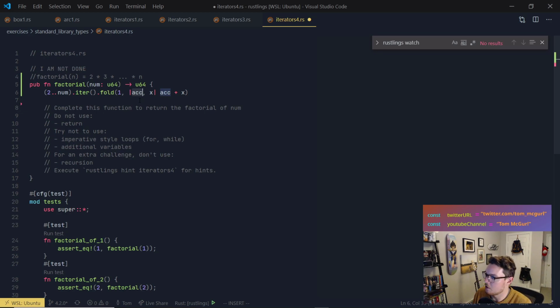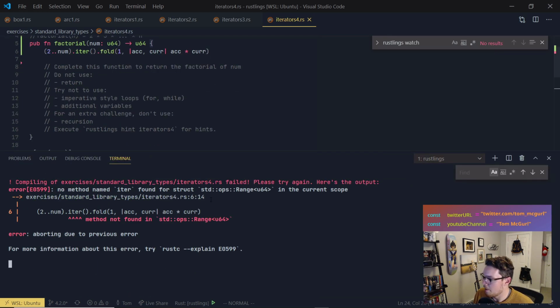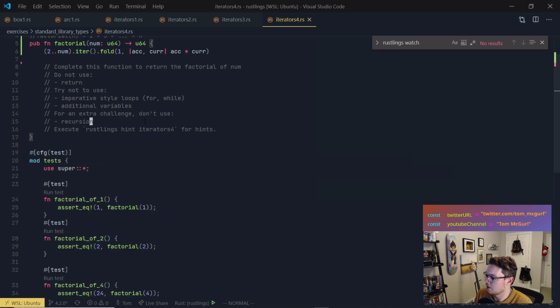So we usually call this an accumulator. I usually call this current or cur. And so what we're going to do is accumulator times cur. And that'll give us a single value. So that should work. Method not found in range iter. So we used a range there. So I need to do,